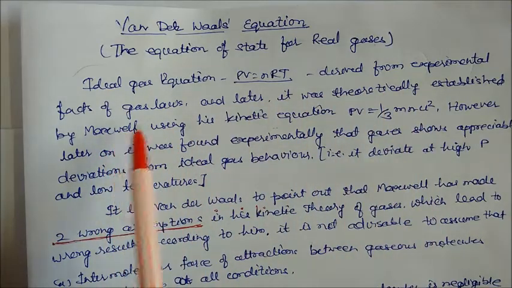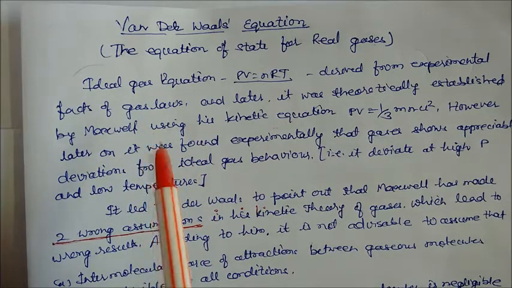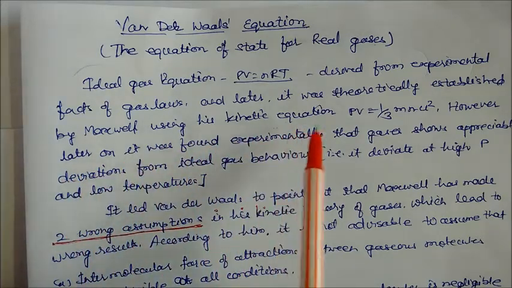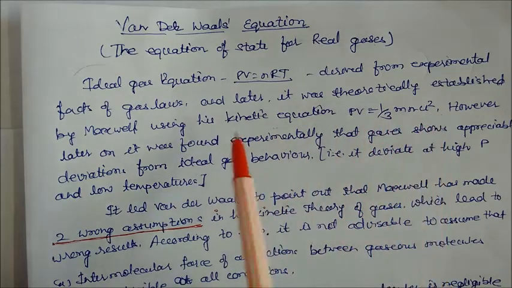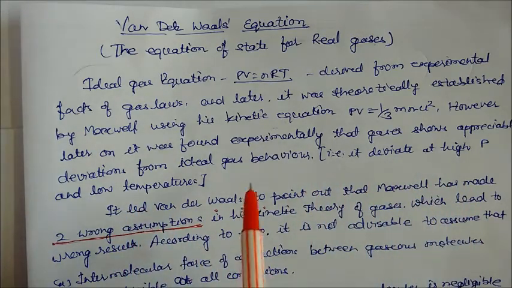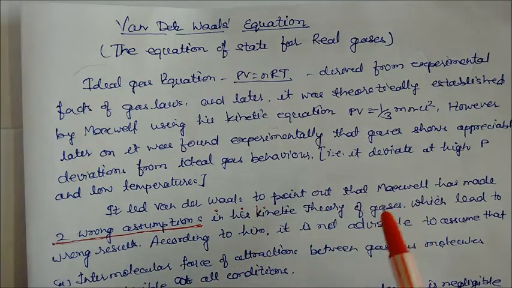The gas laws, Boyle's law, Charles's law and Avogadro's law, we have discussed in the previous lectures. Later on, it was theoretically established by Maxwell using kinetic theory that PV equals one-third m n u_rms squared. However, it was later found experimentally that gases show appreciable deviations from ideal gas behavior, at high pressure and low temperature, as we saw in the previous lectures. For this, go to the previous videos and study them.